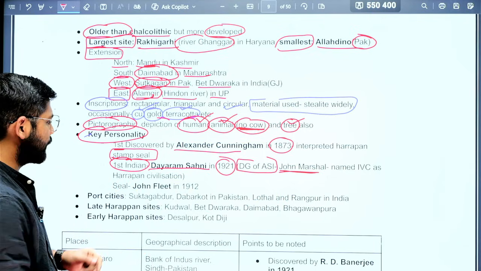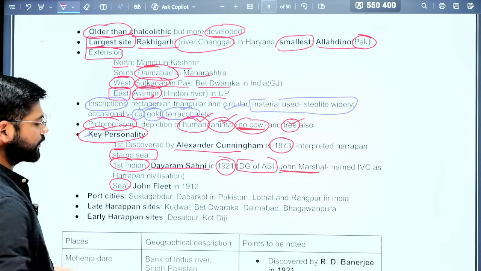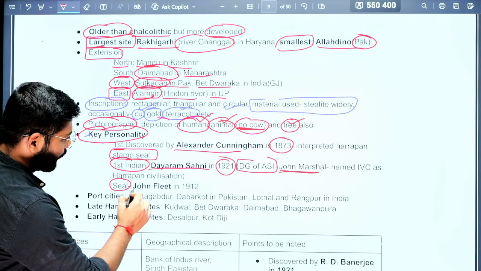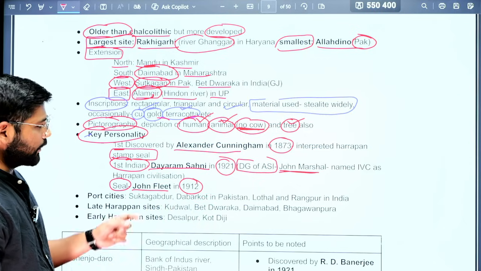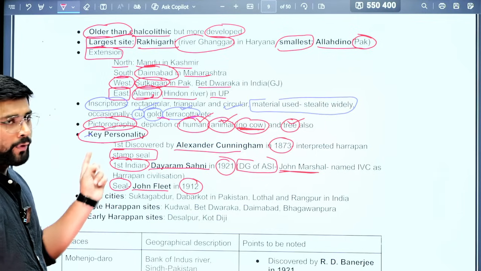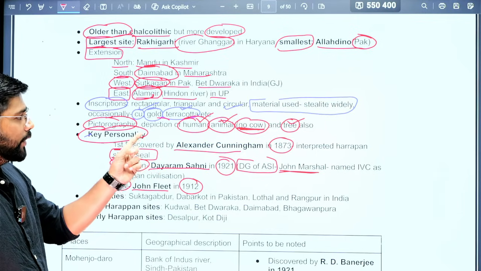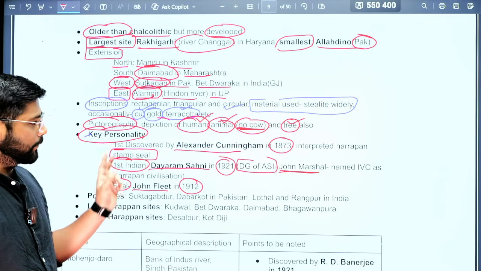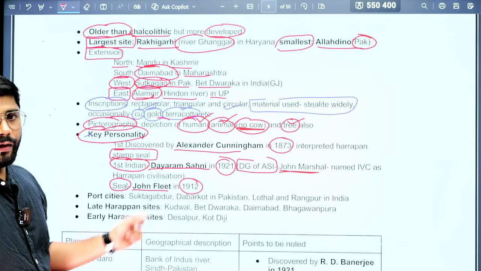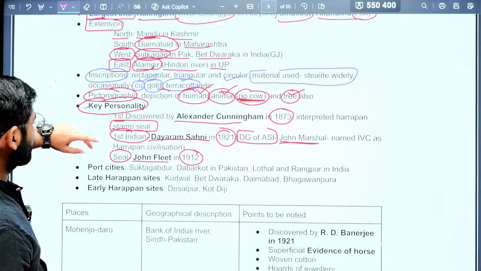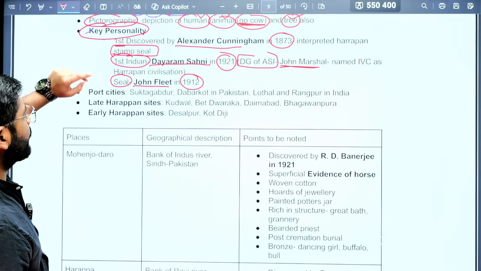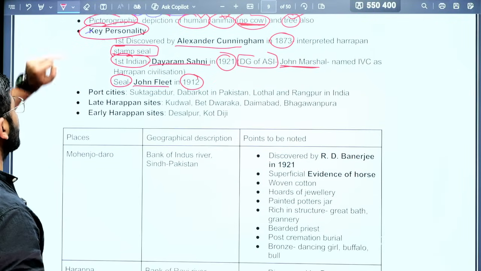Next, the seal. The Harappan seal was discovered by John Fleet in 1912, and Alexander Cunningham discovered the first Harappan site. Dayaram Sahni was related to the Harappa site. So this we'll see later on. Some important facts that you need to know about the Harappan civilization are these.